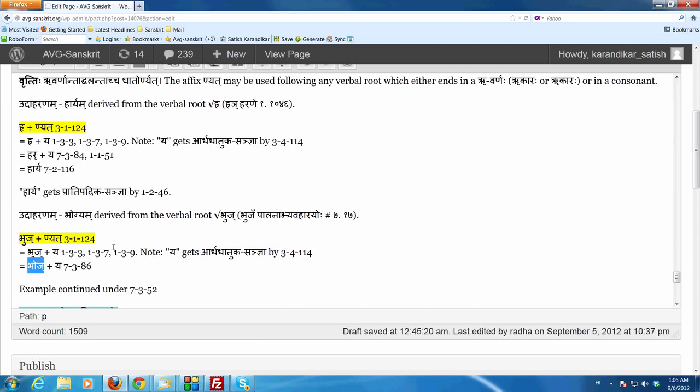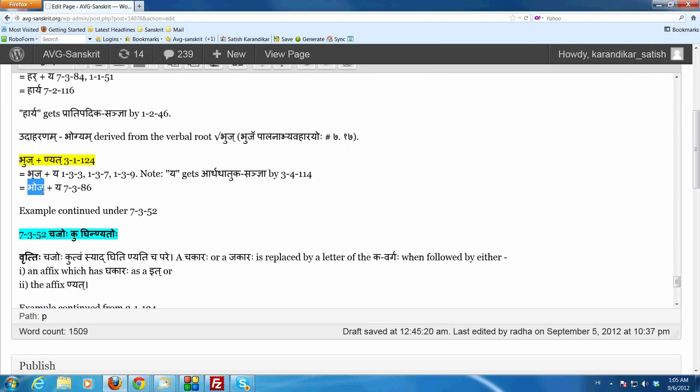Now we need to replace this jakaraha by a kavarga letter, which is the gakaraha. In order to do that, we will have to use a sutram from the angasya adhikaraha, which is chajoh ku ghinyatoh. So that will be the next sutram that we will be looking at.